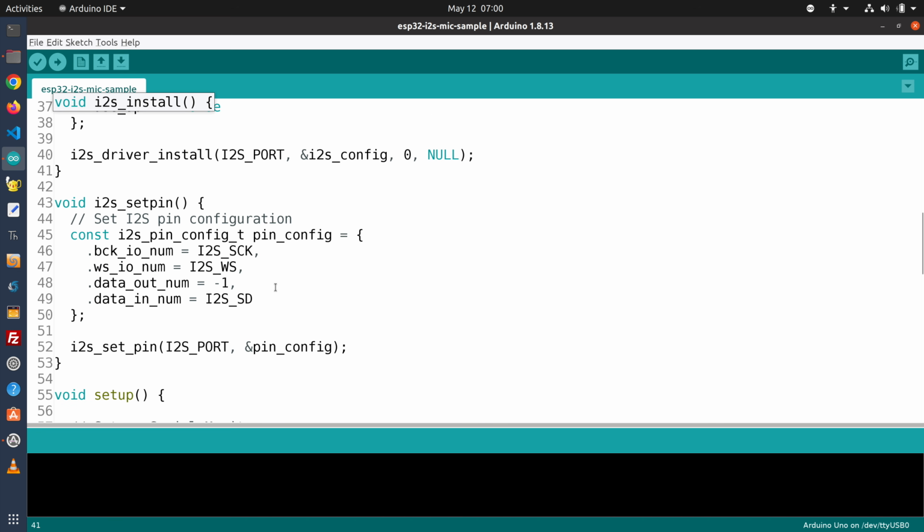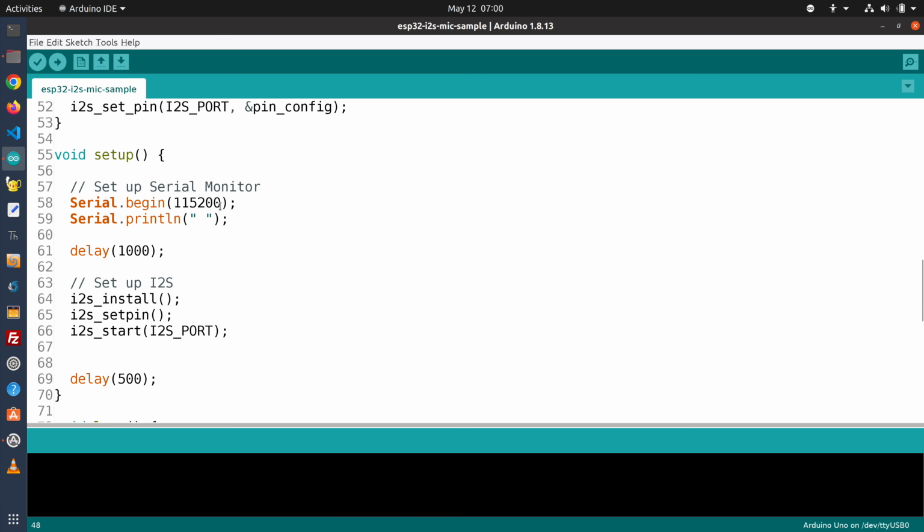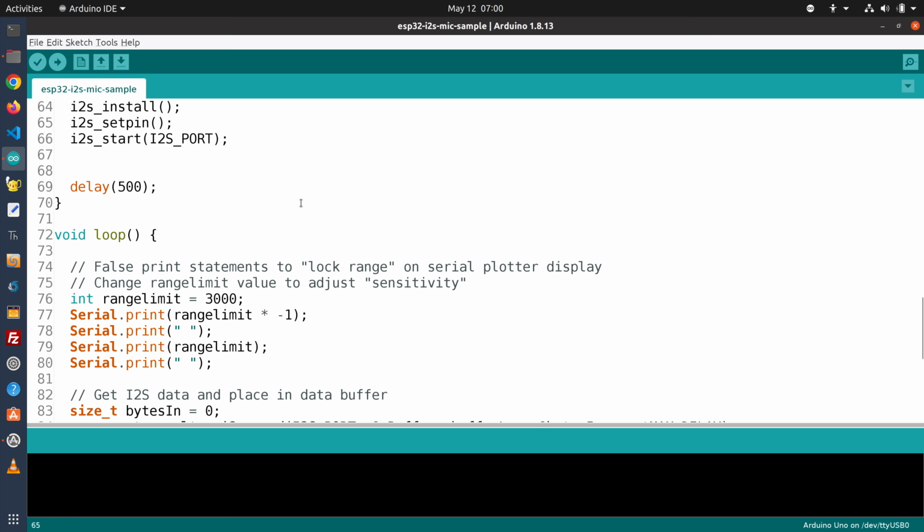We have another function called I2S set pin, and it sets up the pin configuration, so we just pass it the 3 pin values, and then we do an I2S set pin in order to configure it. And then we'll go into our setup now. In the setup, we're going to set up the serial monitor because, of course, we're using the serial plotter, so we do that. And then we set up the I2S, and we call the 3 functions that we defined earlier, the install, the set pin, and then we do a start on the I2S port that we have, and that completes our setup.